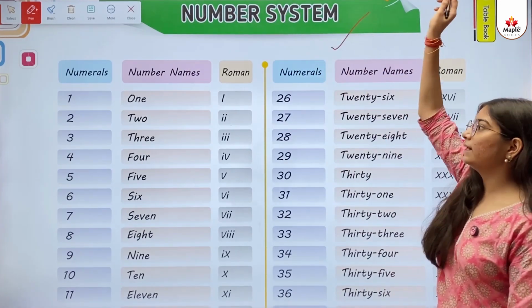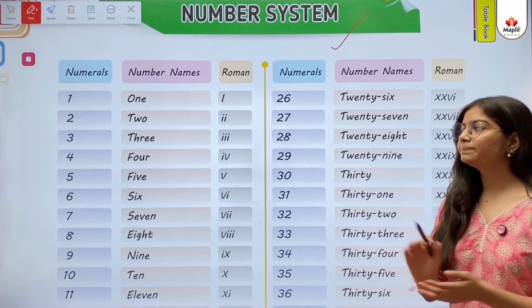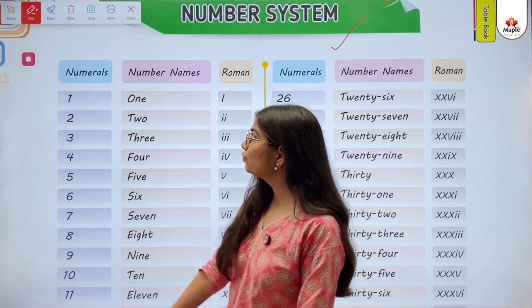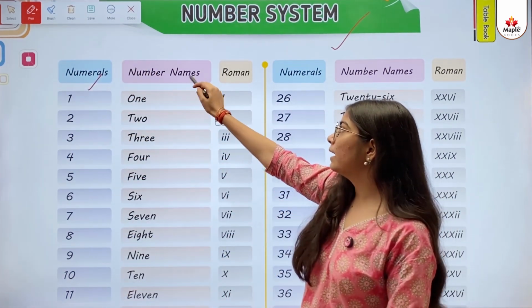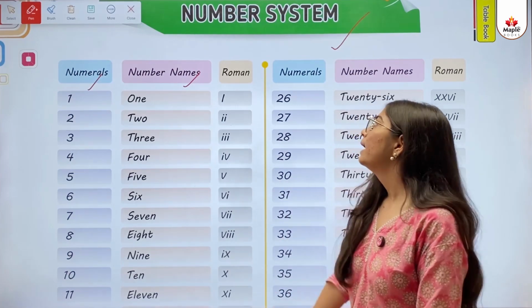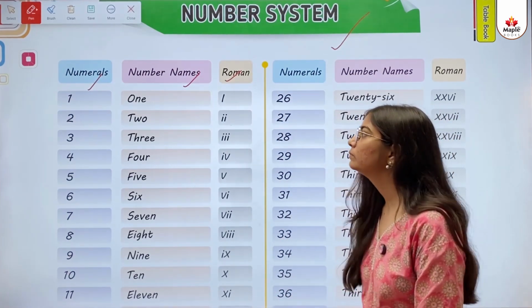Number system. So kids, let's learn about numbers. So first one is numerals written here, then number names written here, then Roman written here. I'll read for you all.